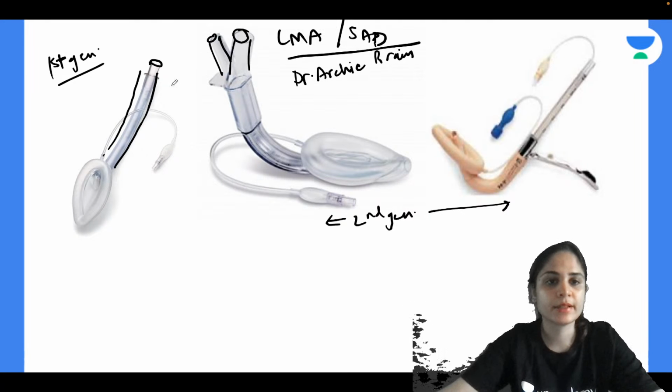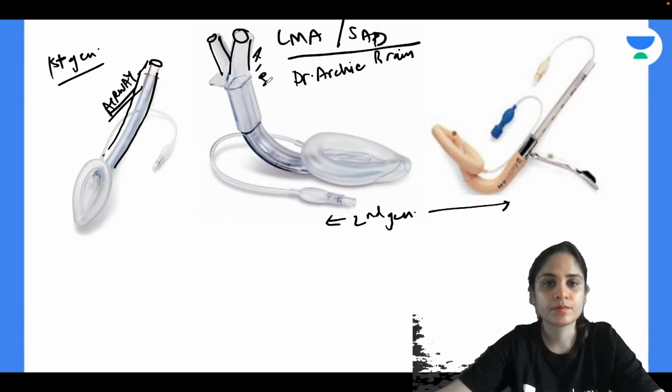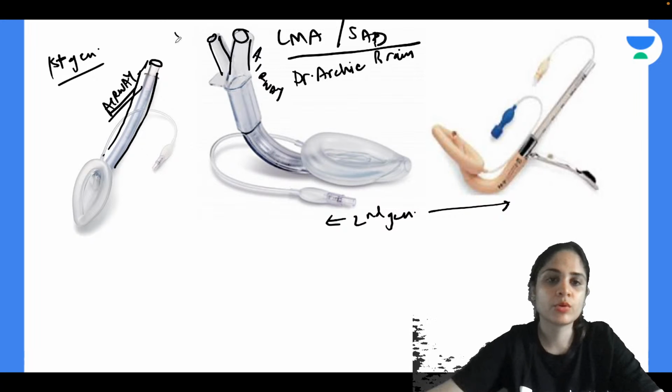So what are these tubings? So one obviously has to be the airway tube. It has to carry the gases so that you can give anesthesia to your patient, correct? If you look at the second generation LMA, you have your airway tube and you have one more. This is called as your gastric tube. Okay, airway tube and gastric tube.